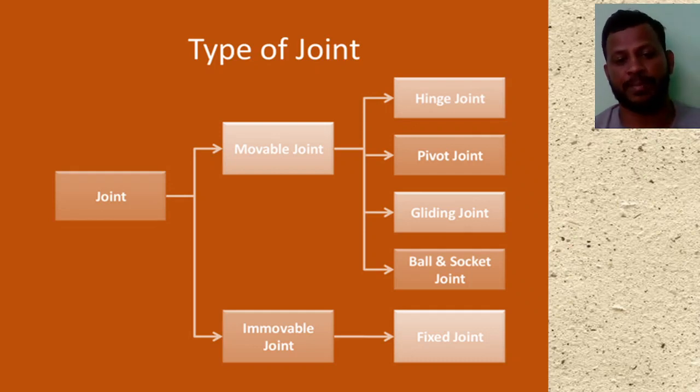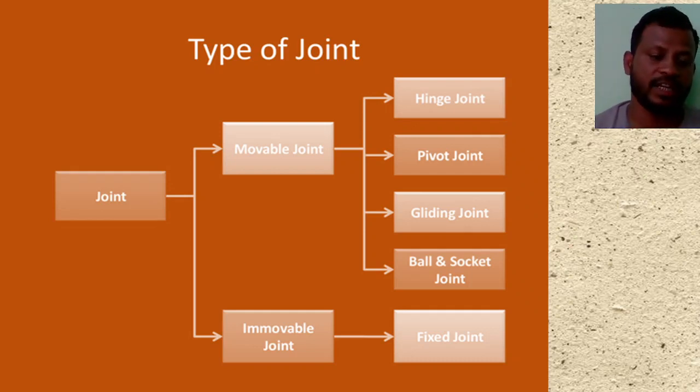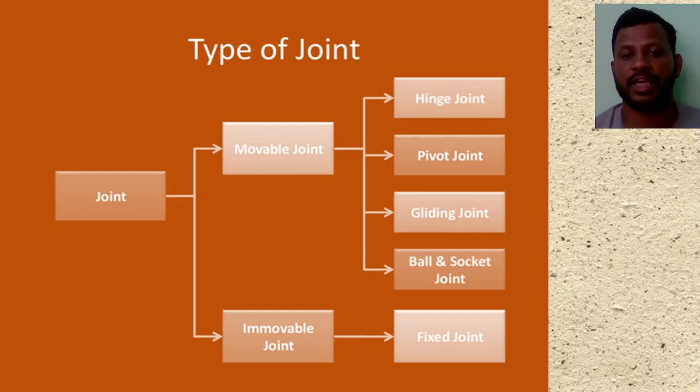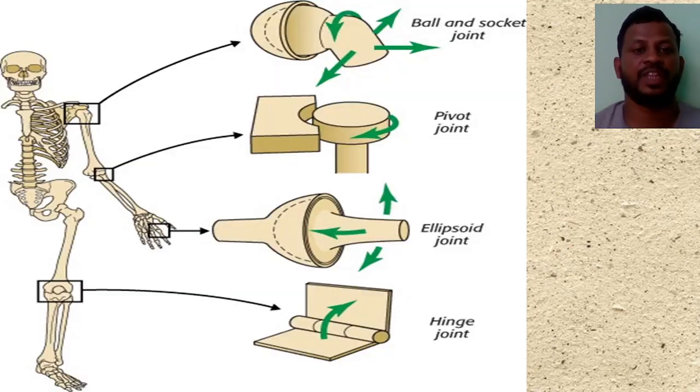We can't move them. Okay, joints are divided into two types. One is the movable joint, another one is the immovable joint. Movable joints are classified further into four types. One is the hinge joint, pivot joint, gliding joint, and the ball and socket joint. Immovable joint means the fixed joints, they can't move. Let us see, these are the joints we can see in the picture.